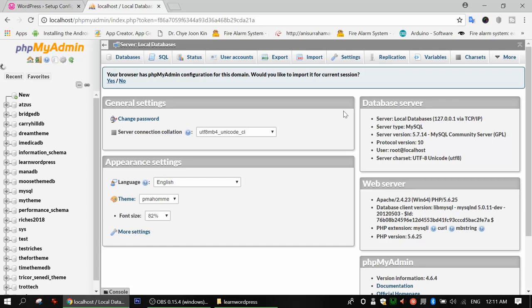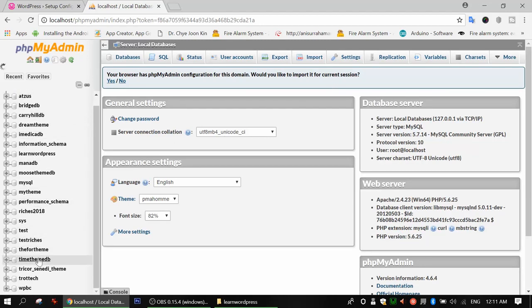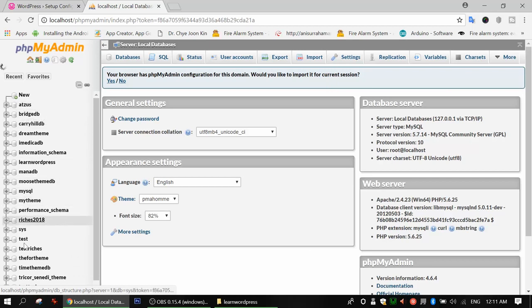So now I have to create a database. How will I create a database? This is the first thing. Now I'm in phpMyAdmin. There are a lot of databases, because I have created them here. Maybe you don't have a lot, you will probably have only one database. So how will you do it? You just click New here to create a database.